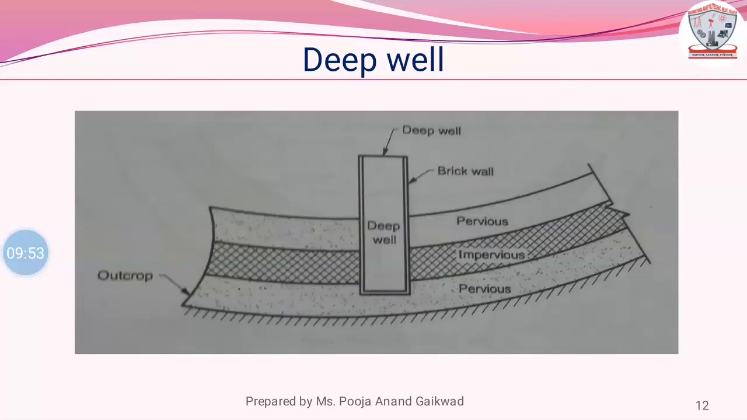Deep well. When a well obtains its quota of water from an aquifer below an impervious layer, as shown in the figure, it is known as a deep well. The depth of a deep well should be decided in such a way that the location of the outcrop is not very near to the site of the well. Deep wells are also referred to as pressure wells, as water is always available at a pressure greater than the atmospheric pressure.